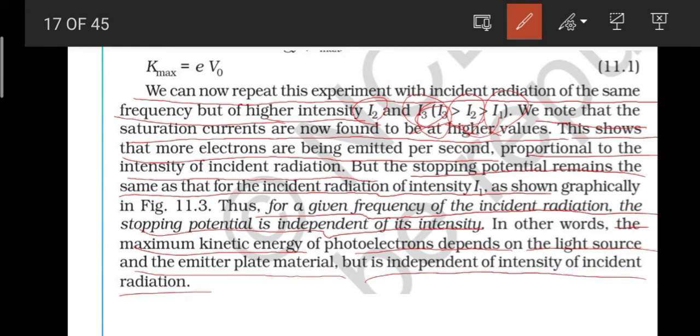So, the photoelectrons depend on the light source, as I have shown you there in the graph, but the stopping potential is not dependent on the intensity. Okay, that's it. Yes, the maximum kinetic energy is dependent on the light source, but it is independent of the intensities. That's it. Now let's move further.